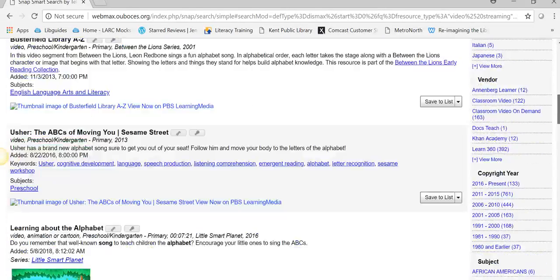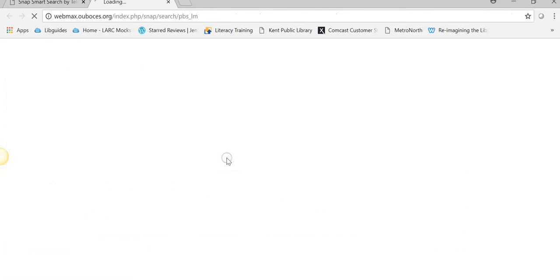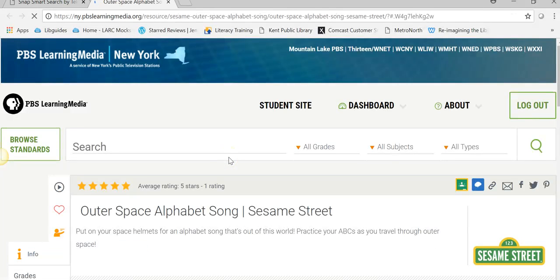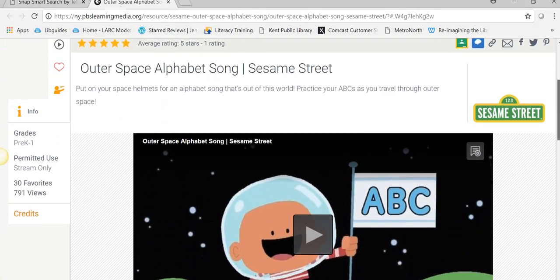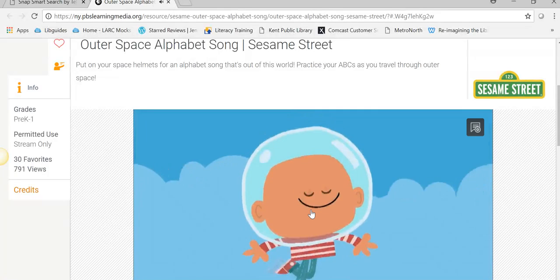Okay, so I'm going to go back to the top here, and we will take a look at the very first one, Outer Space Alphabet Song from PBS Learning Media. So to view any of the streaming resources, you would click on this very last line, and then here it's taking us out to the PBS Learning Media site. And then here we have the video. And even though our resources are from different vendors, in general, you're going to see the video pop up like this with an arrow. We click on that to play.